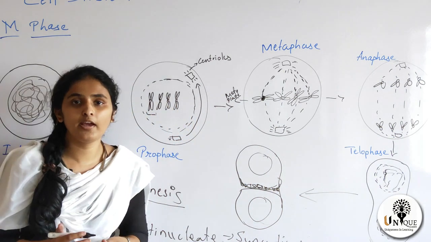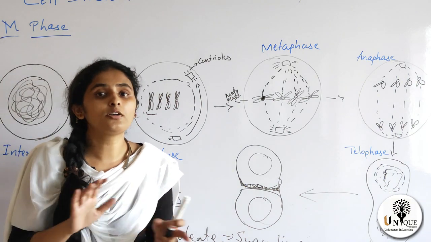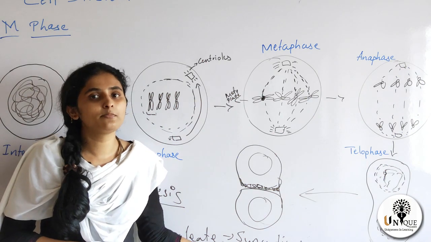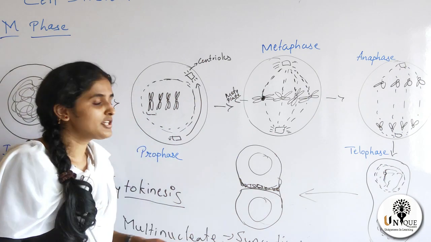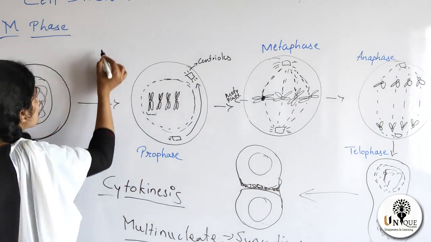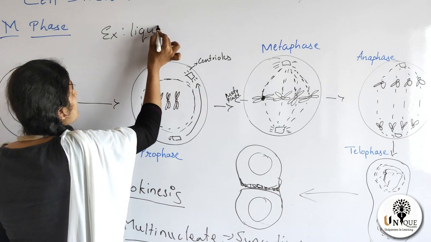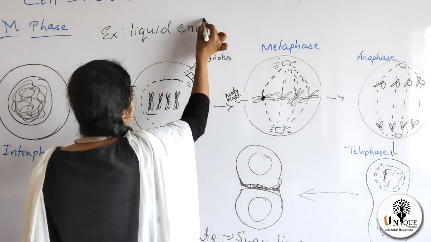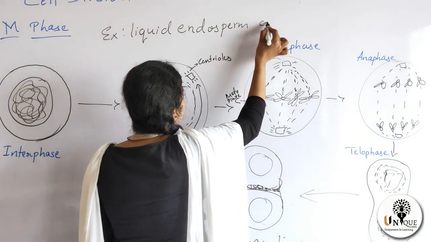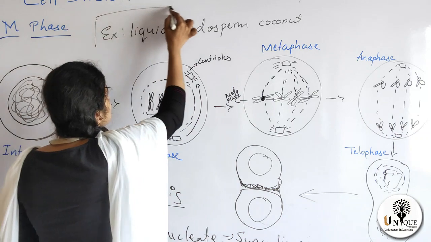This is a condition where the nucleus is divided but the cytoplasm is not yet divided. So this condition is called the multinucleate condition. Example for this: liquid endosperm in coconut. This is also an MCQ.